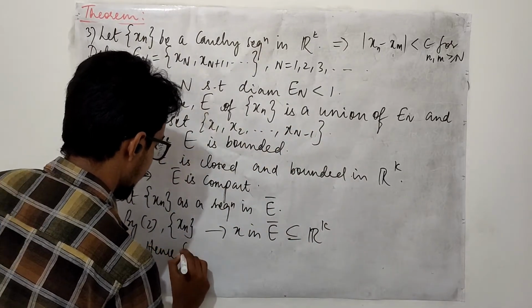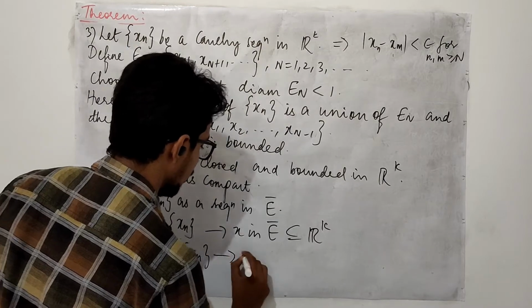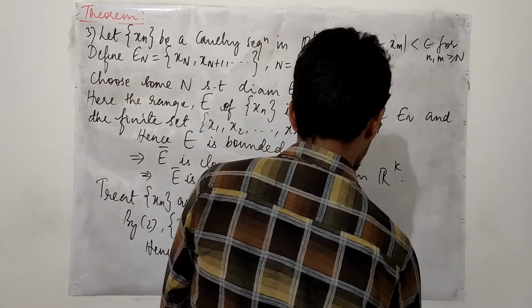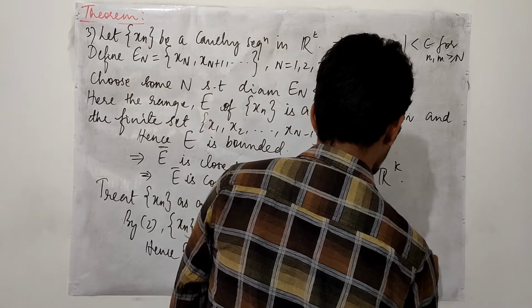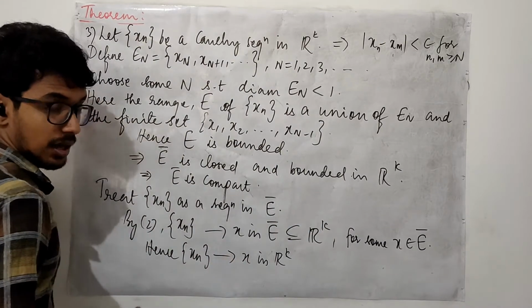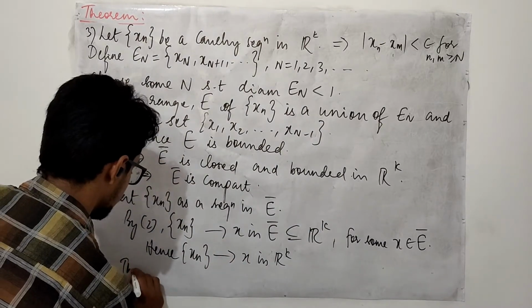Hence Xn converges to X in Rk. Here this X is taken in E closure, right? This converges in Rk. Therefore what?